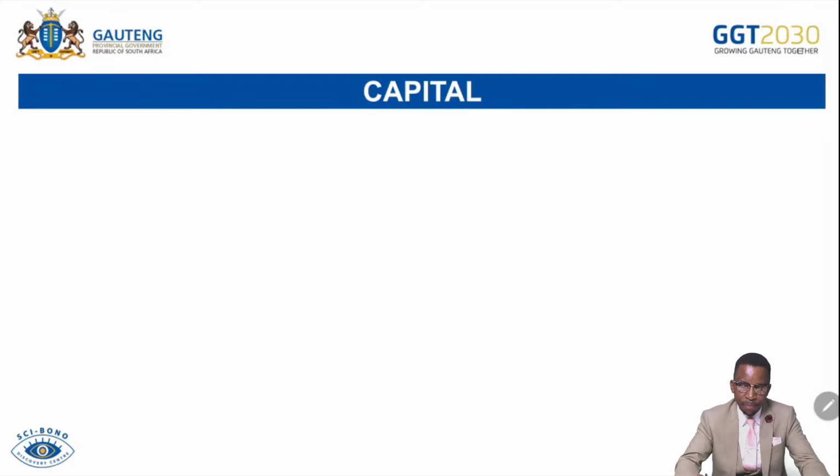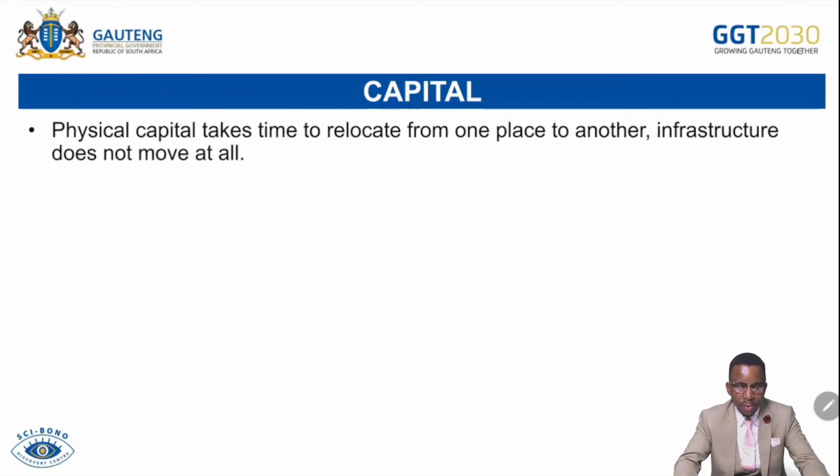The capital. Physical capital takes time to relocate from one place to another. Infrastructure does not move at all. If you want to relocate maybe a railway in a particular area to where it's desired, you cannot move it. So infrastructure takes time to be installed, but also cannot easily be moved from one place to another at all. Once you install infrastructure, you keep it there. If ever it's unwanted, it will crack, but you cannot take it to another place.